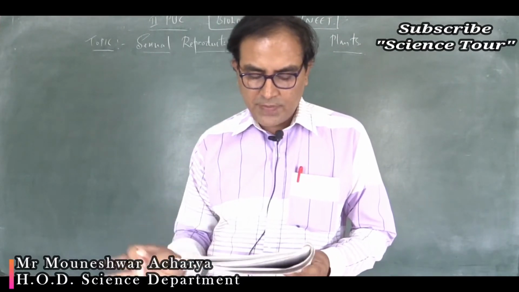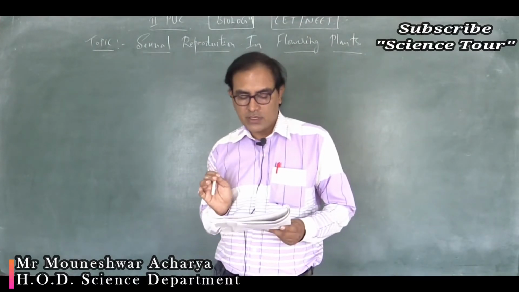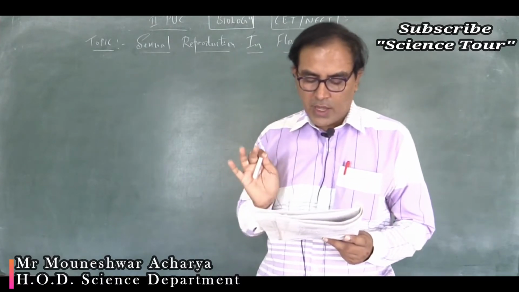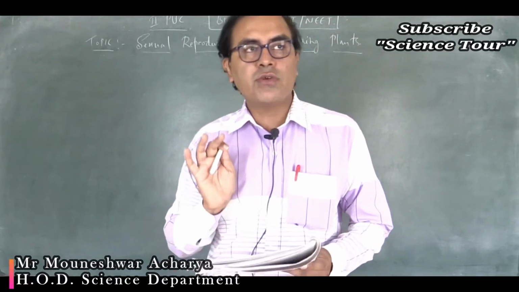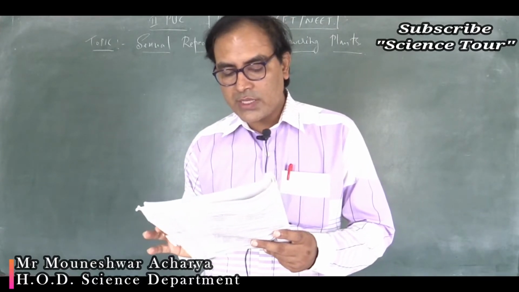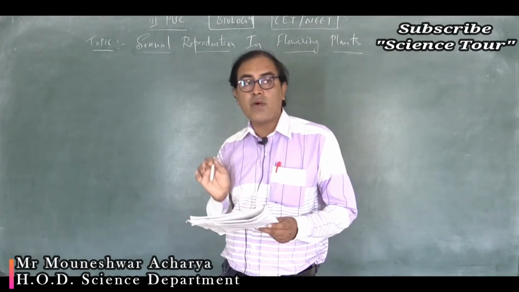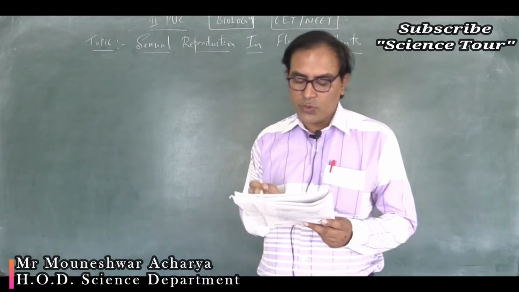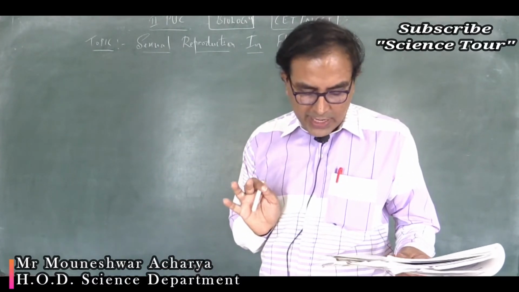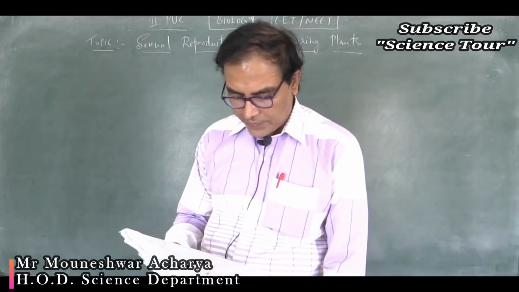Third option, floral fragrance, smell, scent. That is not the reward, and calcium crystals are also not the reward. Color and large size of the flower are attractive, especially to insects, but the reward they get is option 2, nectar and pollen grains. Nectar and pollen grains are the reward they are getting.